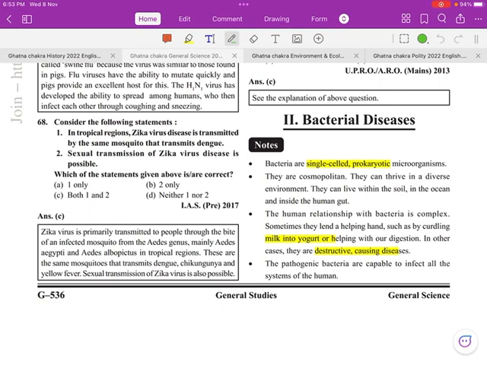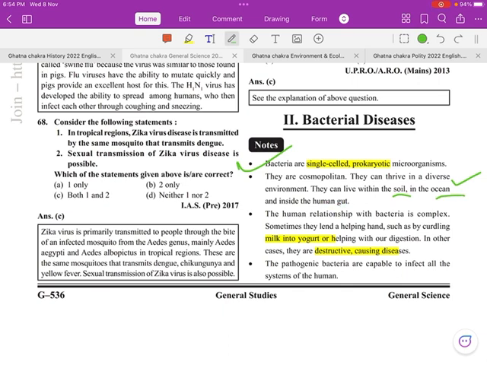Then let's start. First of all, we see what is bacteria. What do we mean by bacteria? Bacteria are single-cell prokaryotic microorganisms, and they are cosmopolitan. They can thrive in diverse environments, and they can live within soils, oceans, and inside the human gut. Where can bacteria be found? In soil, oceans and the human gut.